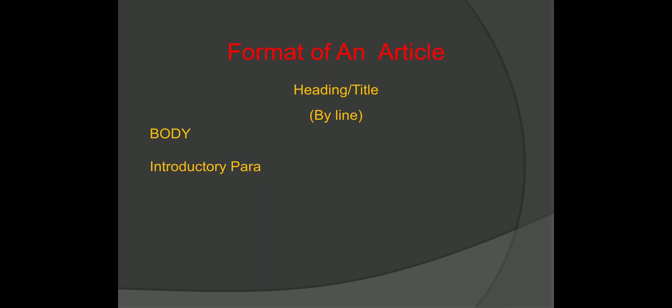It is always a short introduction of the topic, briefly telling what the article is about, and you can write it by giving some quotations or some startling facts to arouse the interest of the reader. Then comes the explanatory para. It can be the second para or it can be the second as well as the third para also.